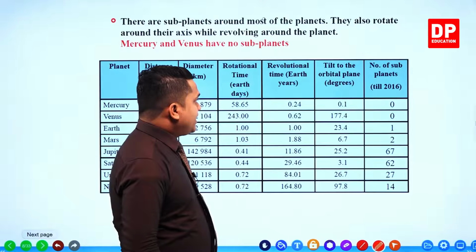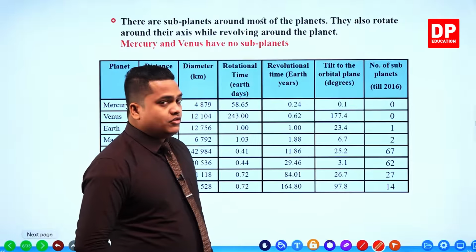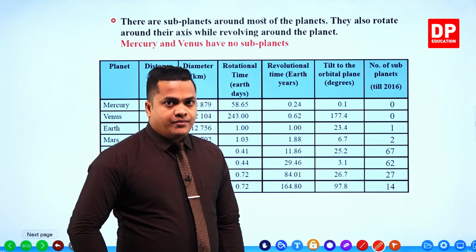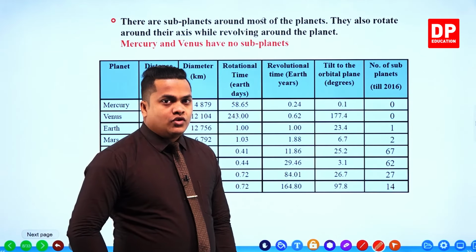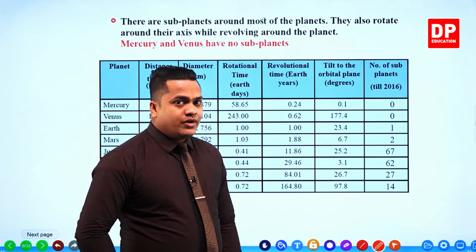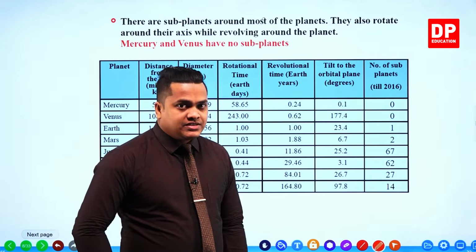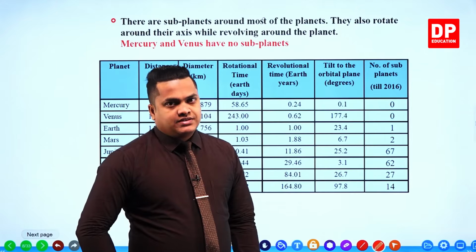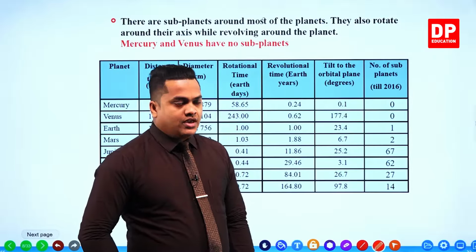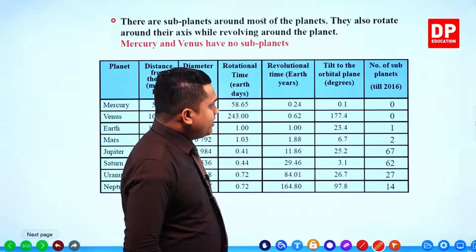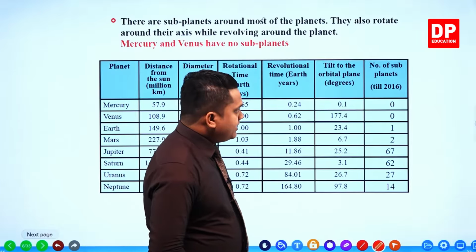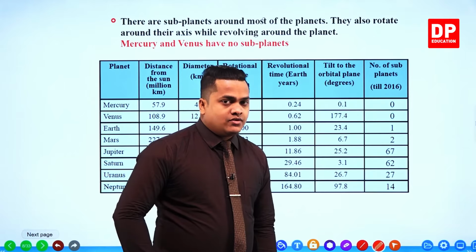Then revolutional time in Earth years is given, and it's very less, 0.24. To calculate the number of days taken to complete one cycle around the sun, you just take 0.24 and multiply it by 365. Then the tilt to the orbital plane is 0.1 degrees. Tilt is very less for Mercury, and there are no subplanets.